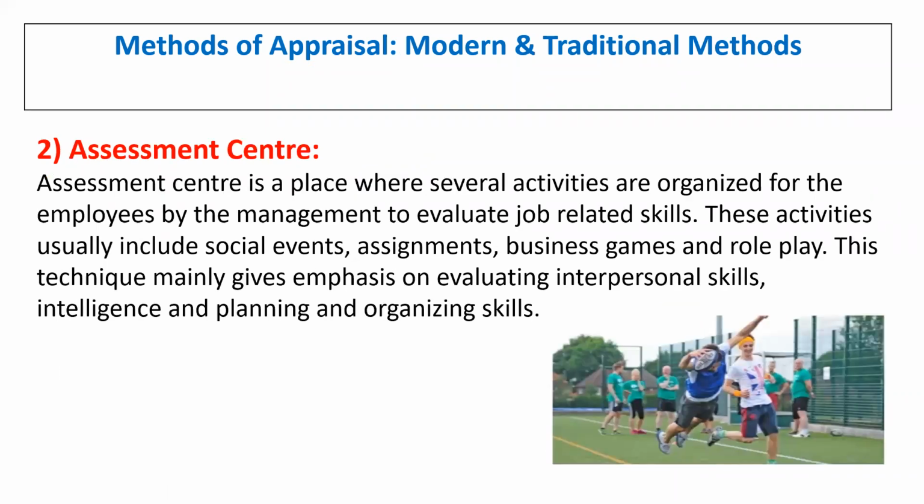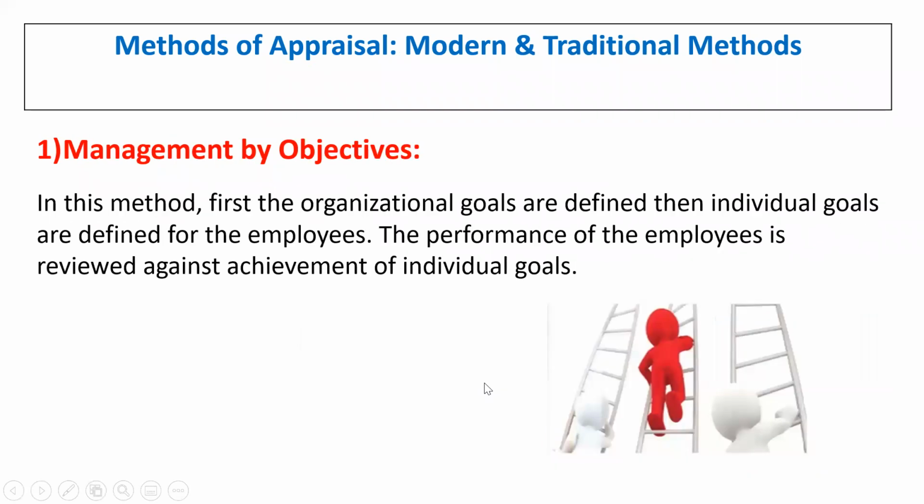In management by objectives, the superior and the subordinate sit together and define the goals for the individual. After the individual goals are attained by the subordinate, the review is done by the superior.